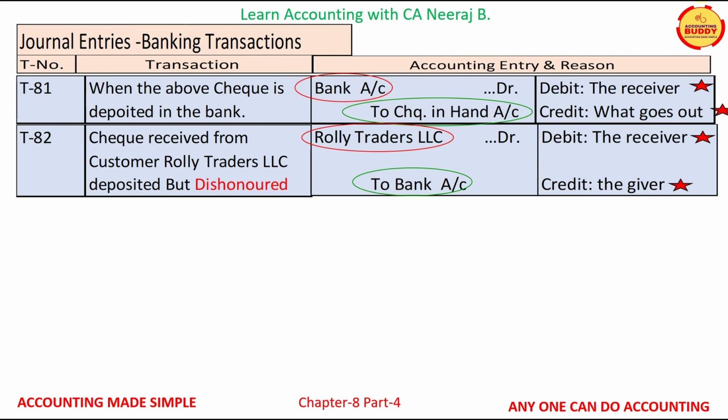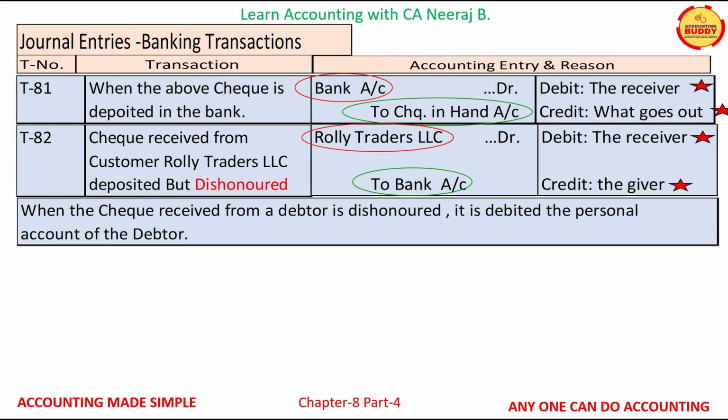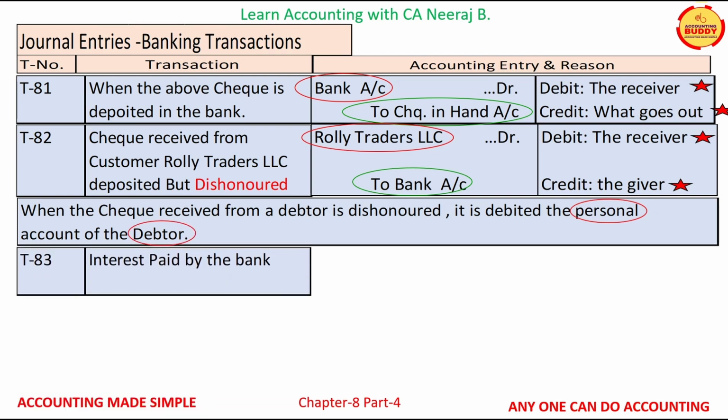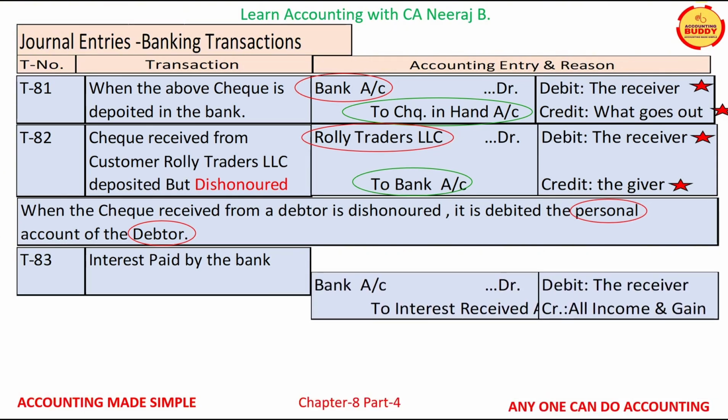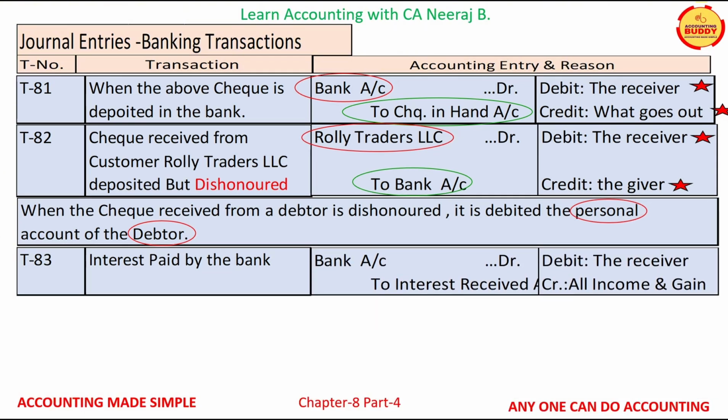Please note that when the check received from a debtor is dishonored, it is debited to the personal account of the debtor. The transaction T83 is interest paid by bank. The two accounts affected are bank account and the interest received account. Bank account is a personal account, and as per personal account rule, debit the receiver. Bank interest received is a nominal account, and as per nominal account rule, credit all incomes and gains.